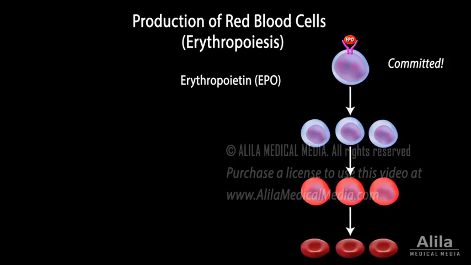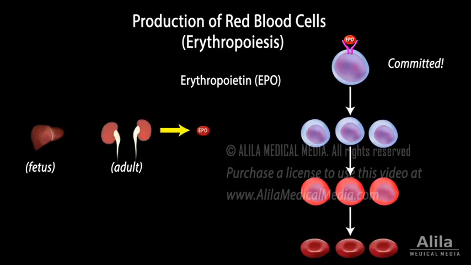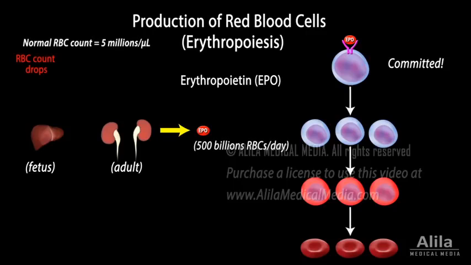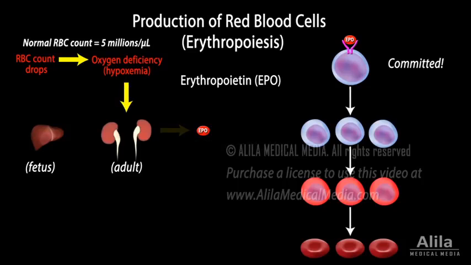EPO is produced predominantly by the liver during fetal development and by the kidneys in adulthood. Low levels of EPO are constantly secreted and are sufficient to compensate for normal red blood cell turnover. When RBC count drops, such as during blood loss, the resulting oxygen deficiency state, hypoxemia, is detected by the kidneys. The kidneys respond by increasing their EPO secretion, which leads to increased red blood cell production by the end of